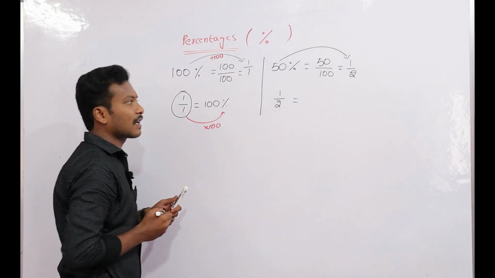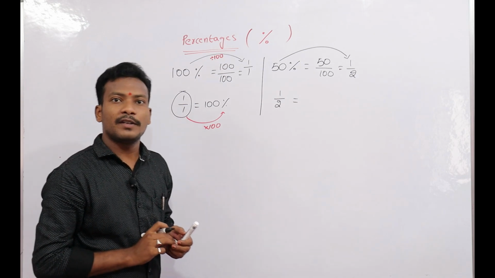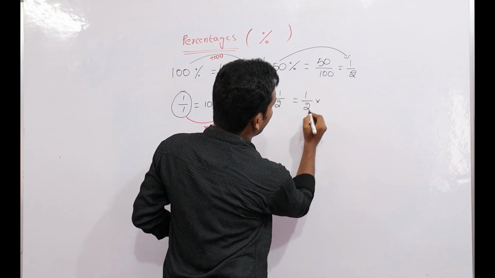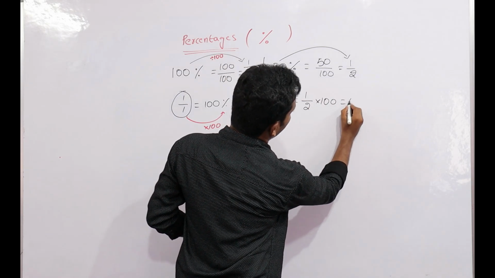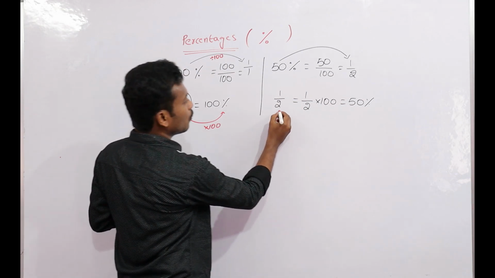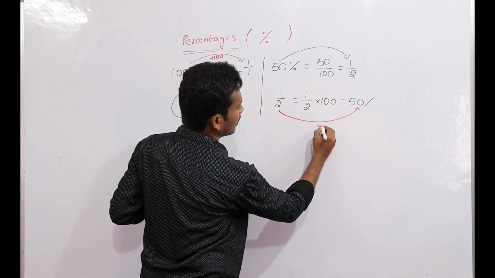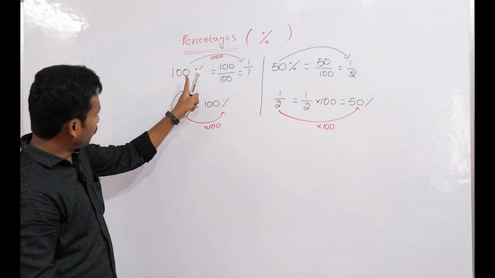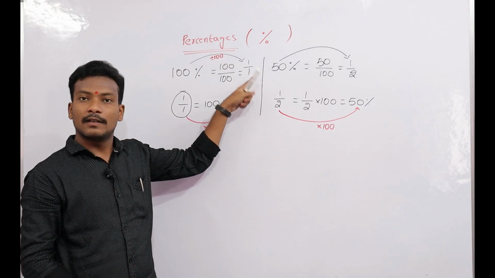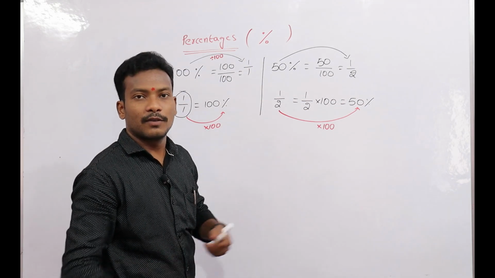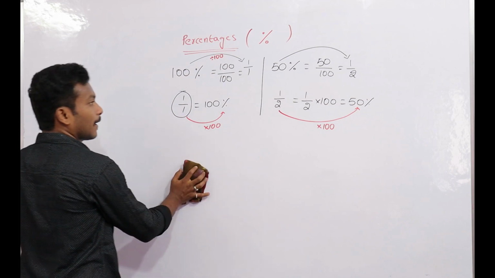We have to convert it into a percentage, that is 1 by 2 into 100, that is 50%. Fraction to percentage means multiplying with 100, and percentage to fraction means dividing with 100. Some useful formulas we can write here.